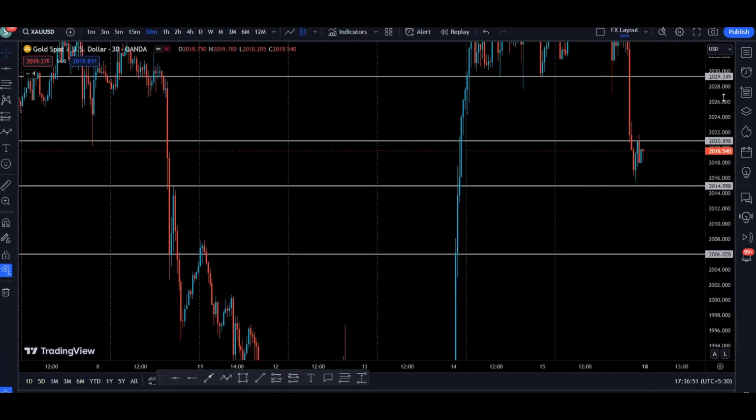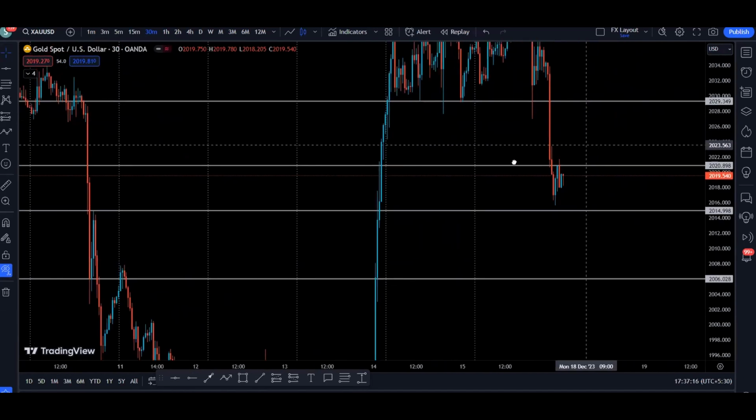So now basically this one is going to be the level. What we know right now is, if we break this level to the downside, there is a higher probability price is going to go to the next support, which is right here. If we break it to the upside, price is going to go to the next resistance, which is right here. Also we can see that we have a clean range on the left hand side, on the upside and on the downside. So that is something on the gold.